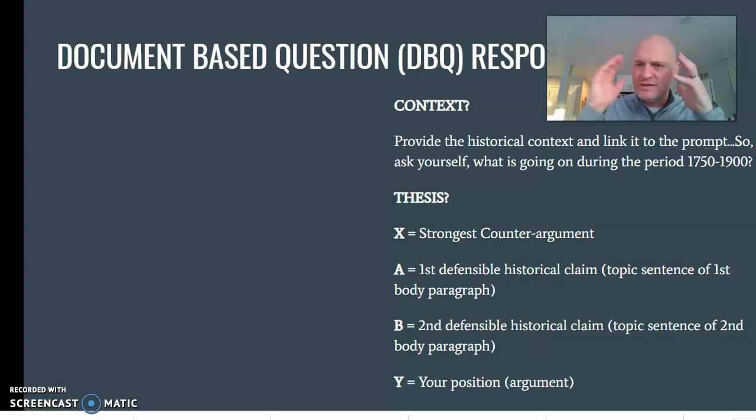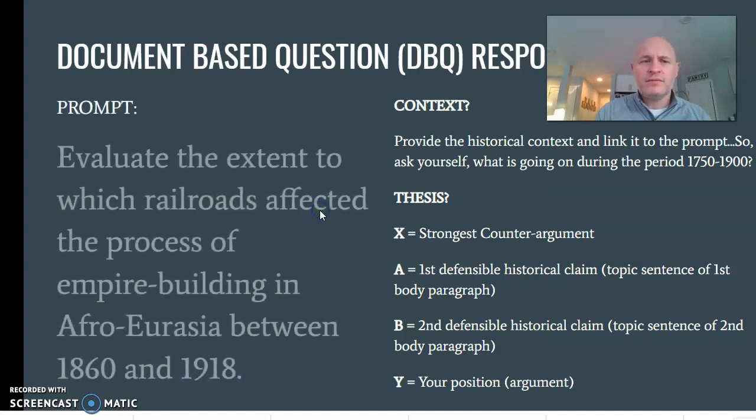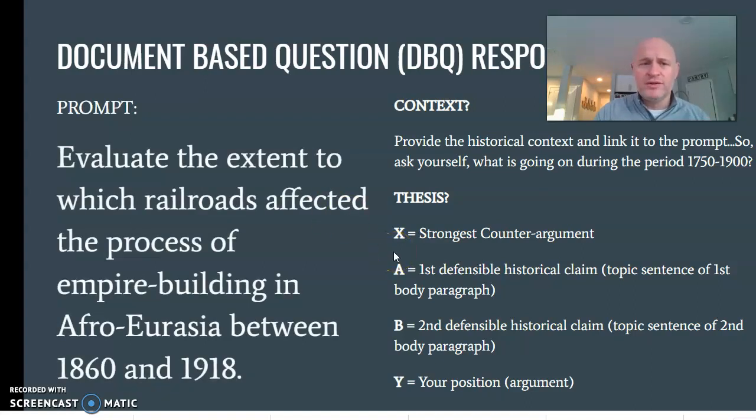Don't steal that. It's off the top of my head, but certainly you make that statement, you make it clear, you make it bold, and then your A and your B are going to go on to prove that statement, which is the prompt: evaluate the extent to which railroads affected the process of empire building in Afro-Eurasia between 1860 and 1918. And if you're going, oh, Mr. Anderson, I don't know much about this topic, that's okay.